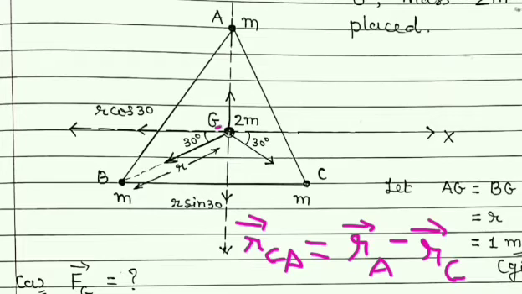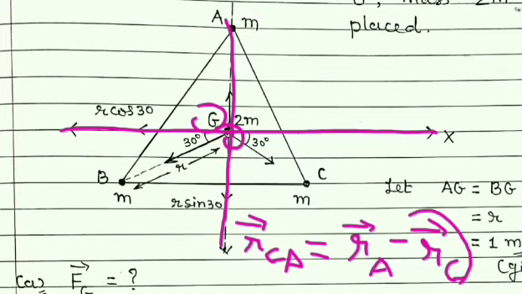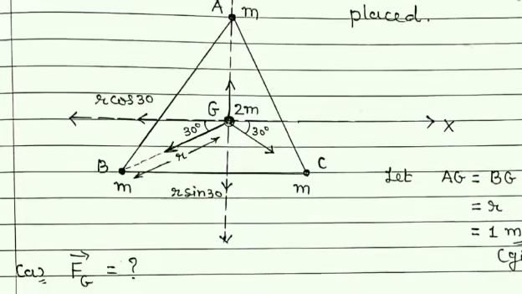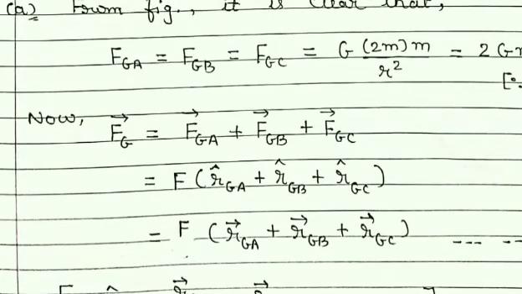But as this point G is taken at the origin of the XY coordinate system, its position will be 0. So this is equal to 0. So what remains? Vector rA. Means vector rGA can be written as rA, as this point G is taken at the origin. Similarly, other vectors also.